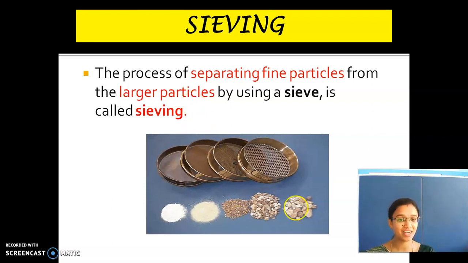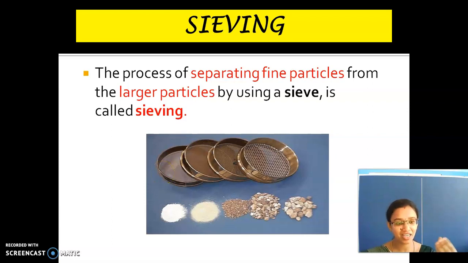So there are different types of sieves with different sized holes. See here, there are different types of holes. The holes inside are very small. And in the houses we use this large size for separating the impurities or the dust present in the atta or flour.